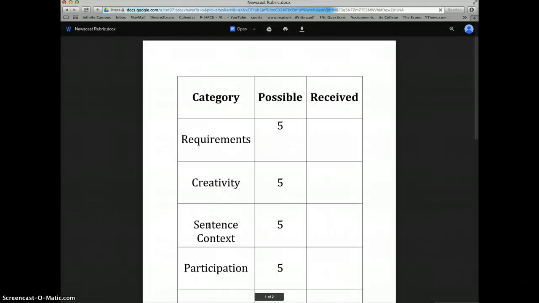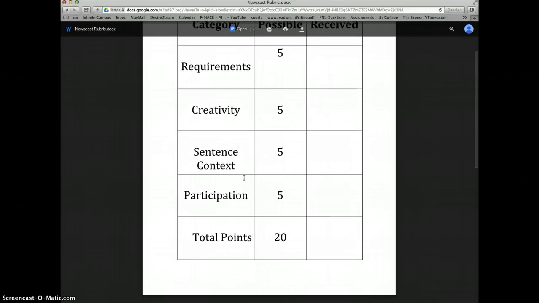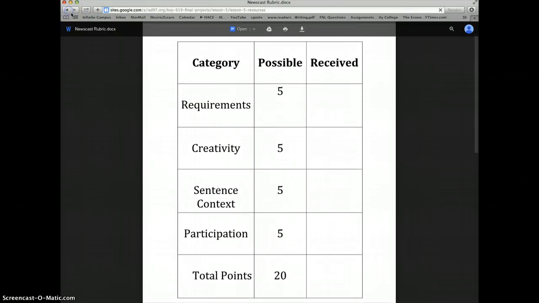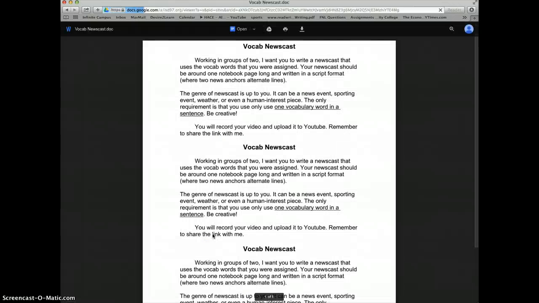On the bottom here, this is the rubric, very simple, that'll be used to score their newscast. And this is just an assignment description here that would give the details of the assignment to the students.